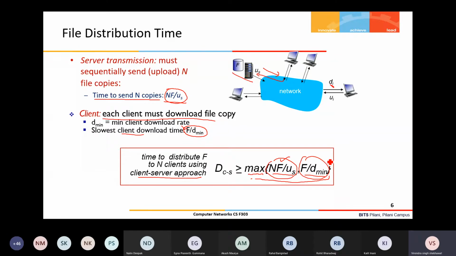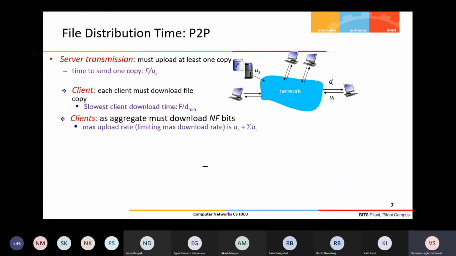So this is with respect to the client server architecture. Now we will see the file distribution time for the peer-to-peer architecture.